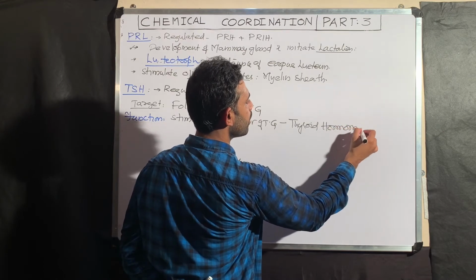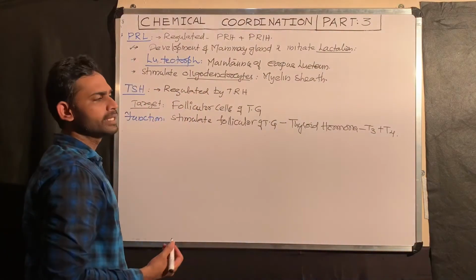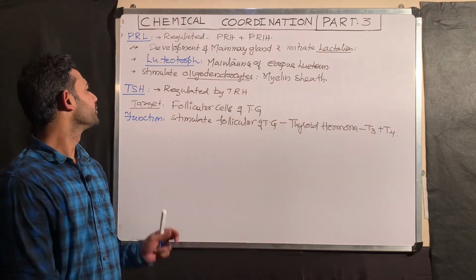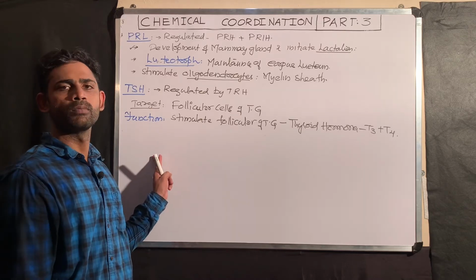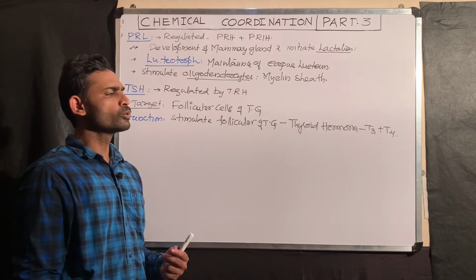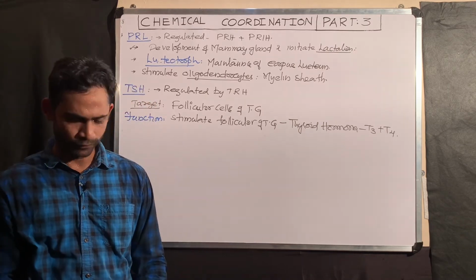These thyroid hormones include T3 and T4. The remaining things I will tell you under thyroid hormones. Remember like this: thyroid stimulating hormone stimulates the follicular cells of the thyroid gland to release the thyroid hormones T3 and T4.